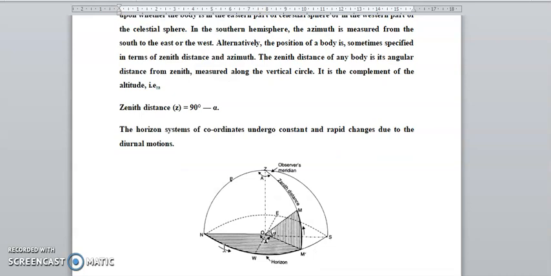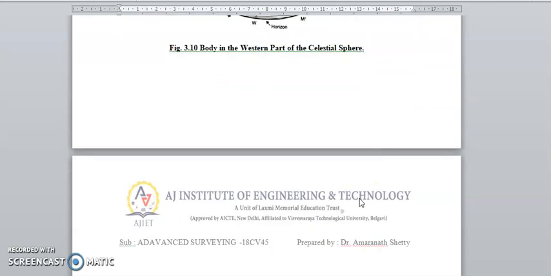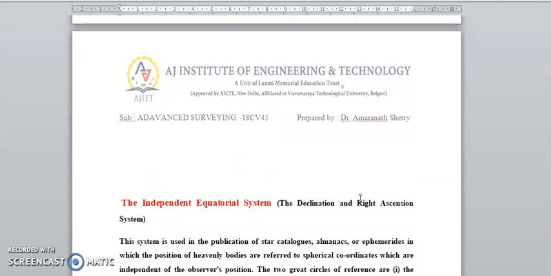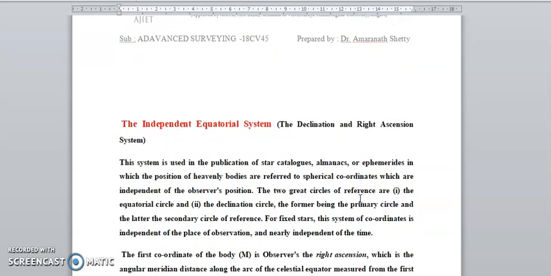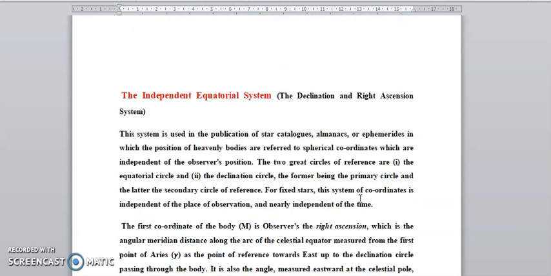Here we can see the horizon and the zenith distance. This is the horizon, the alpha angle, and the observer's meridian. Here we can see the body in the western part of the celestial sphere. Now, the independent equatorial system. This system was published in star catalogues.